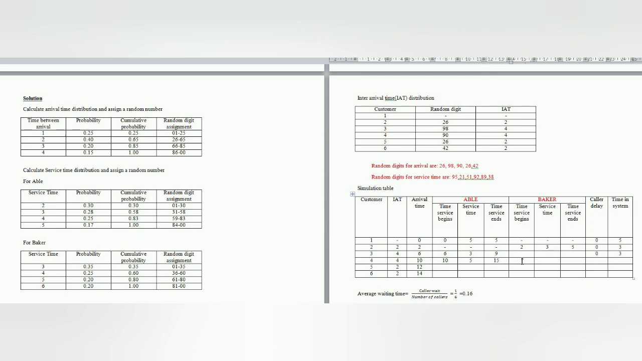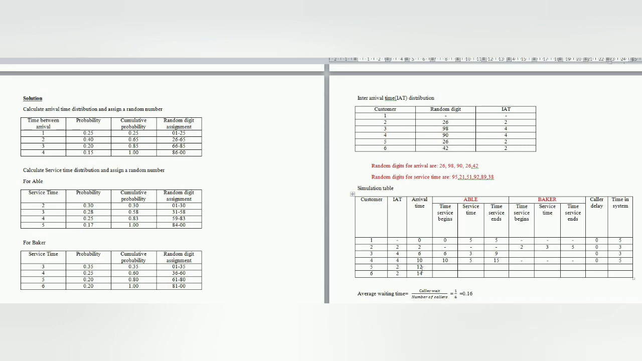Here Baker is not doing any work at this particular time. There is no caller delay here. As soon as he arrived, he got service. And the time spent in the system is 5 minutes.